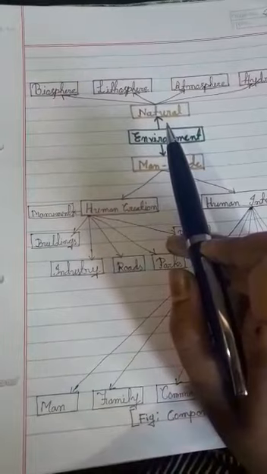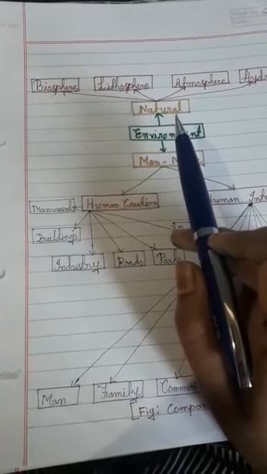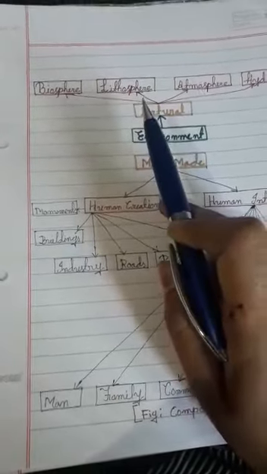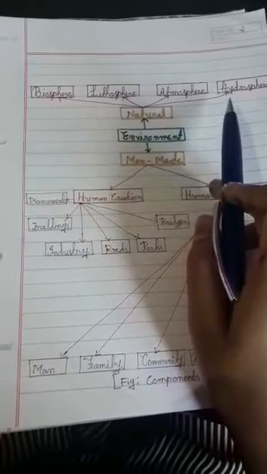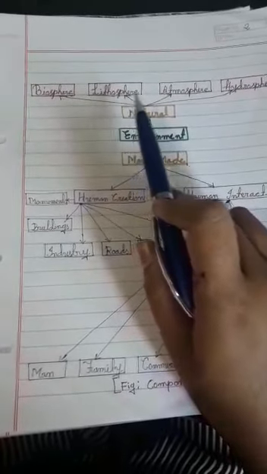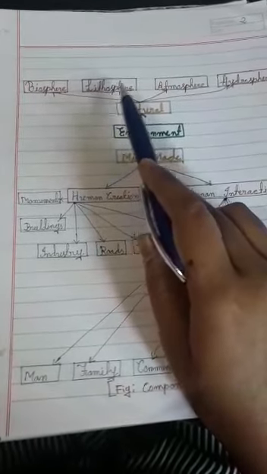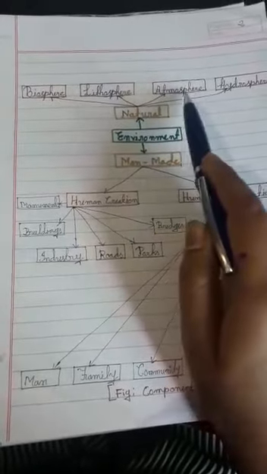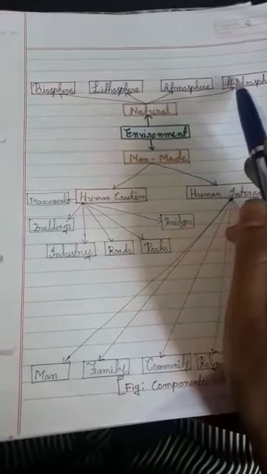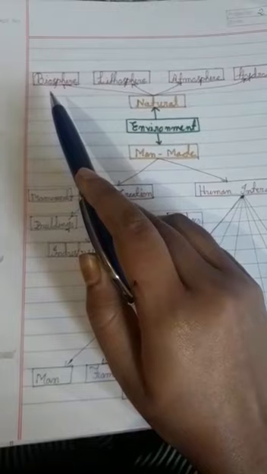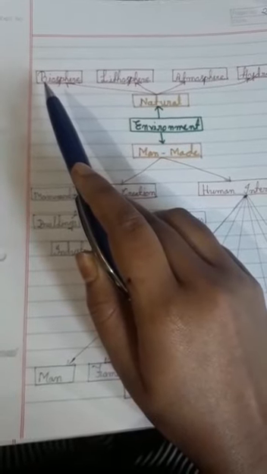In simple terms, I can say land, air and water, that is lithosphere, atmosphere and hydrosphere. And all three together form the biosphere where living organisms exist.